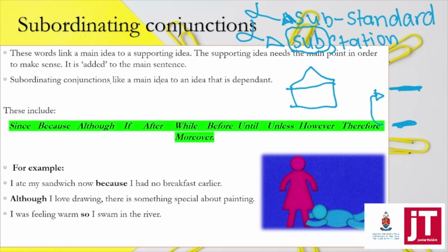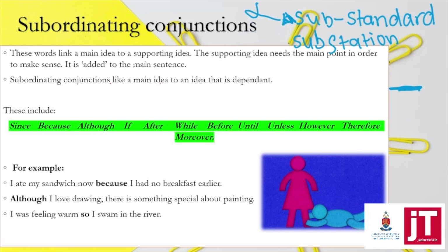And then you've got your substation. So kind of a smaller station, or a side station. Subordinating, in terms of its definition, means it separates the main idea from a less important idea, a substandard kind of concept, an assisting or supporting idea, but not the main idea.